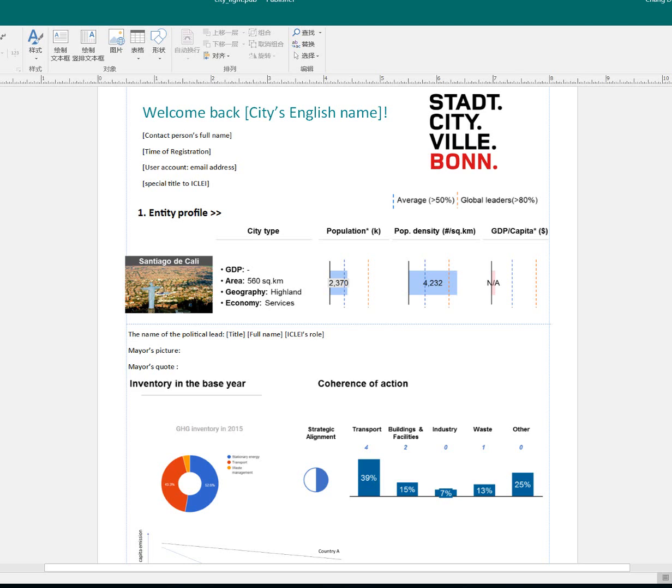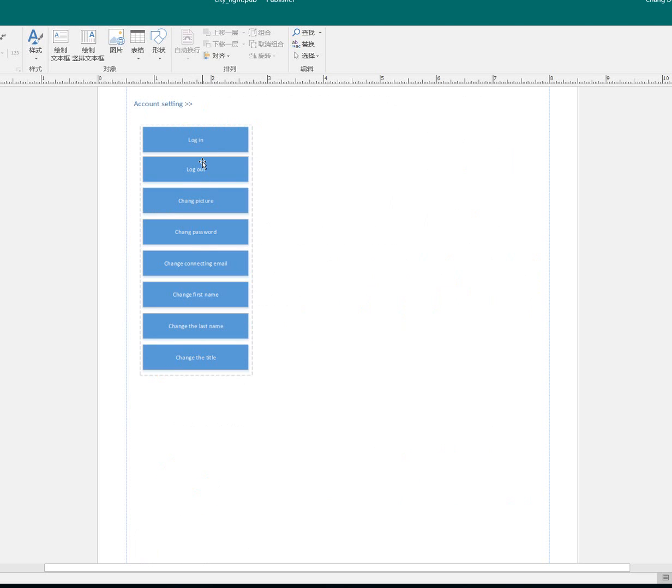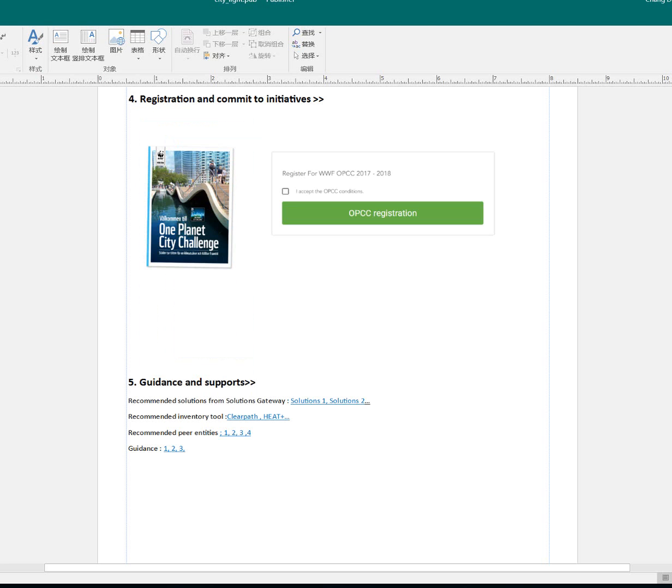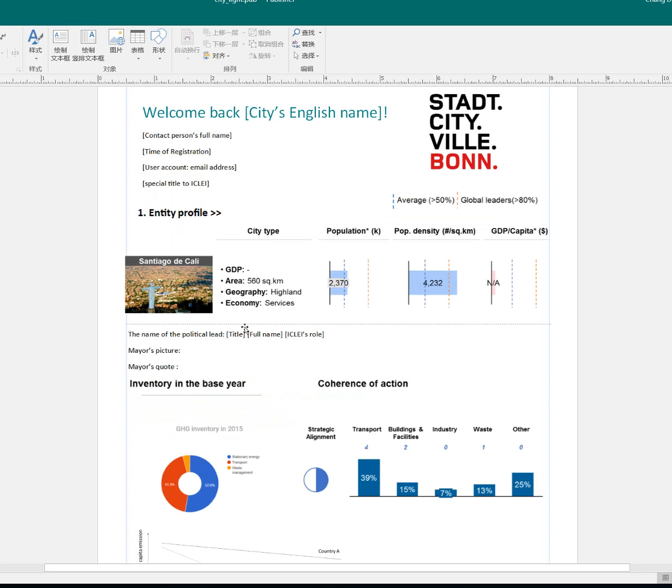And for every change, there will be a request sent to the backend, and of course also saved in the backend, so that when they log in next time, it will be displayed here.